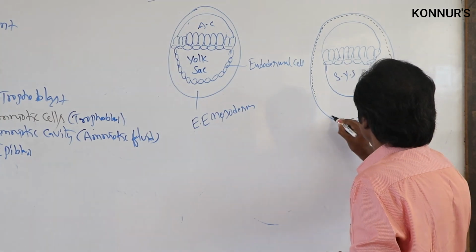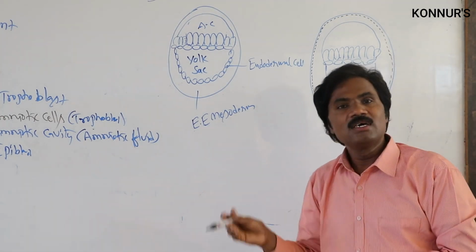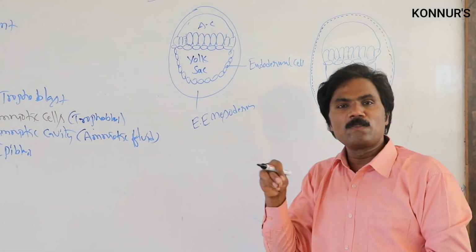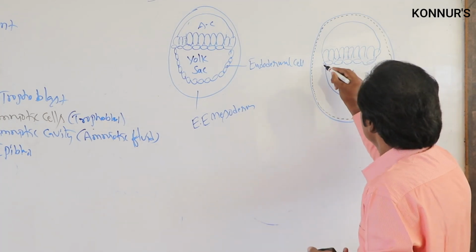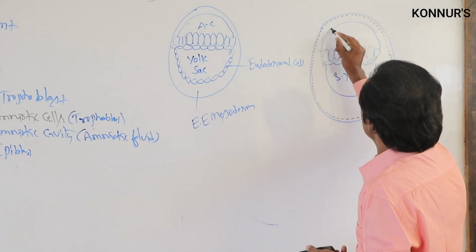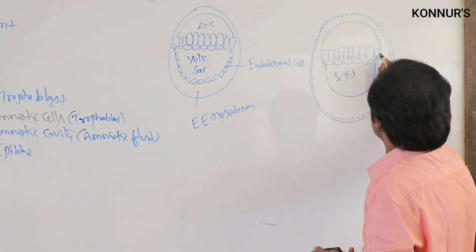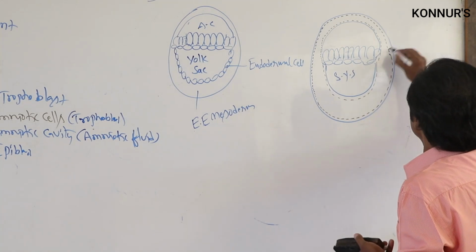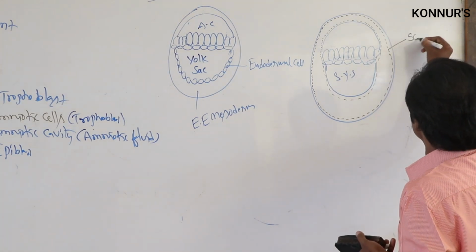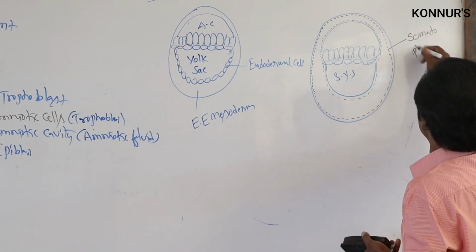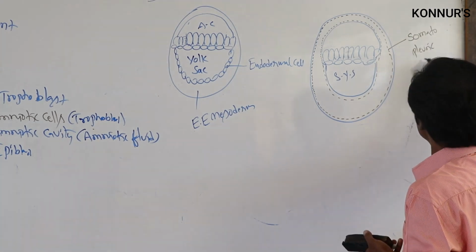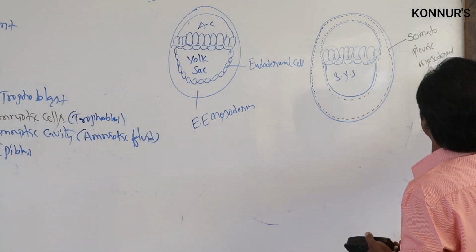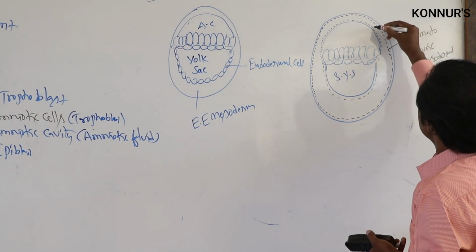Somatopleuric, the extra embryonic somatopleuric mesodermal layer. The inner splanchnopleuric mesodermal layer will be formed. This is the inner one, the splanchnopleuric mesodermal layer. This is the outer one, the somatopleuric mesodermal layer, the mesoderm. This is the inner one,